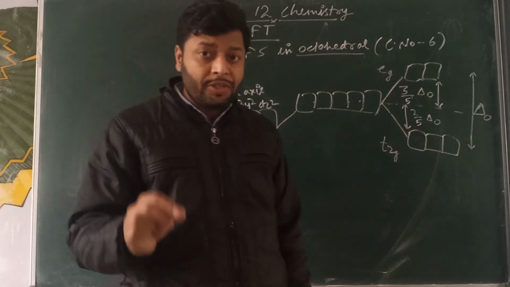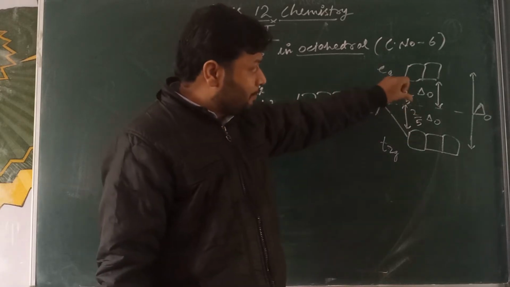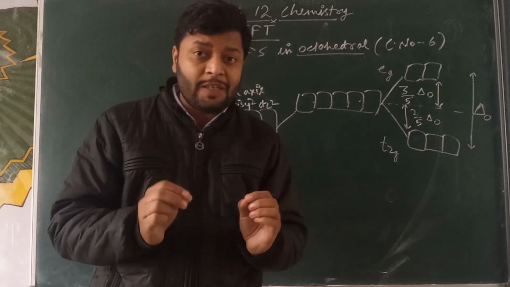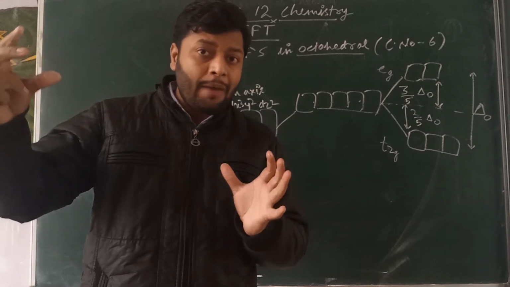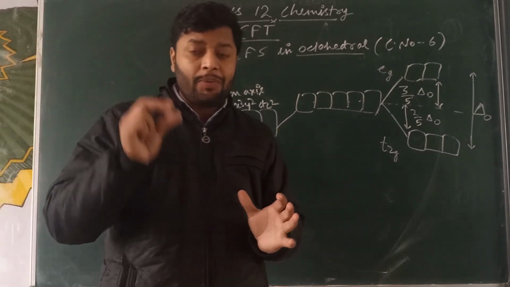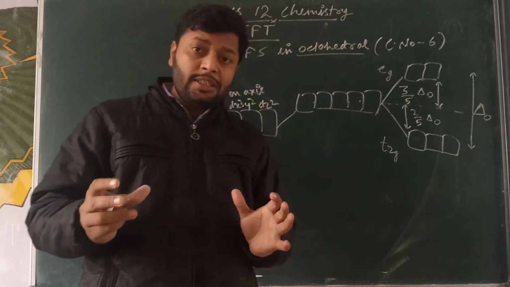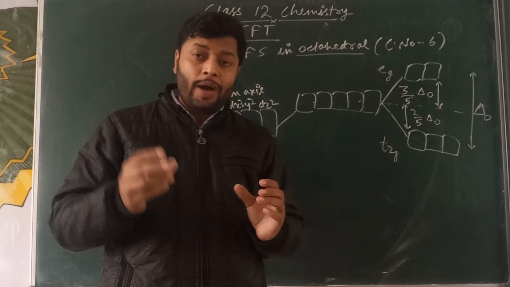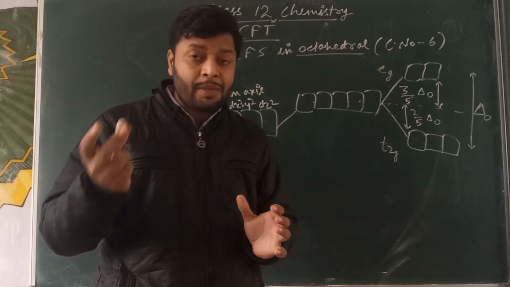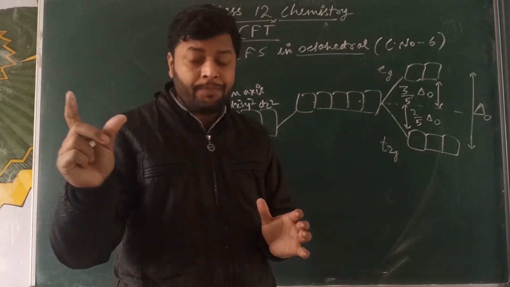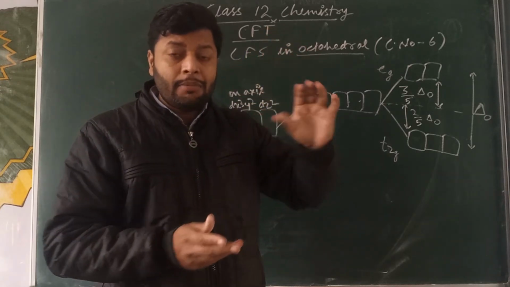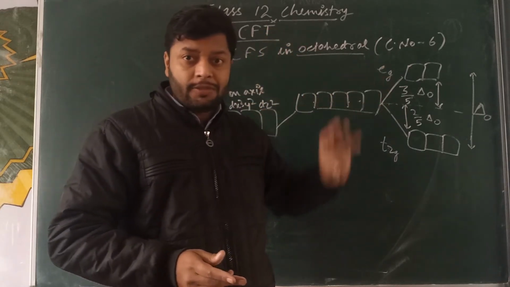Now you have to notice here, this splitting and the energy difference depend upon the approaching ligand, the nature of the ligand, to what extent the ligand can approach the central atom, and what amount of electric field and repulsion can be imposed by them. This will decide the difference of energy between these two sets.